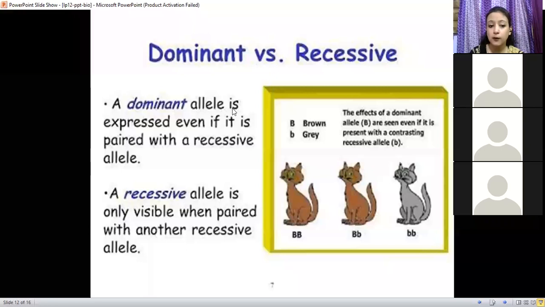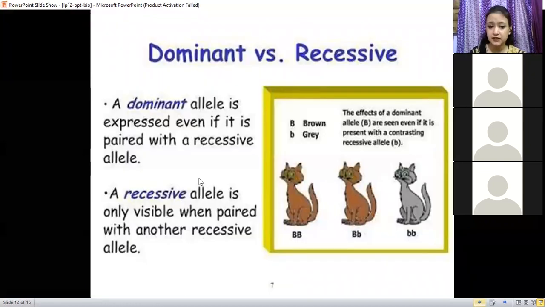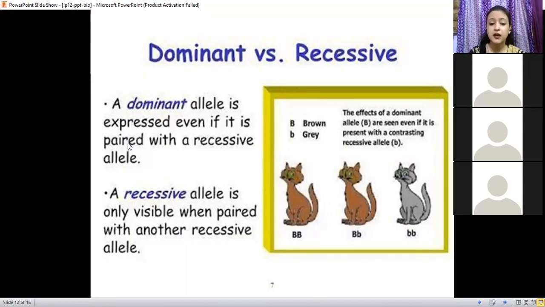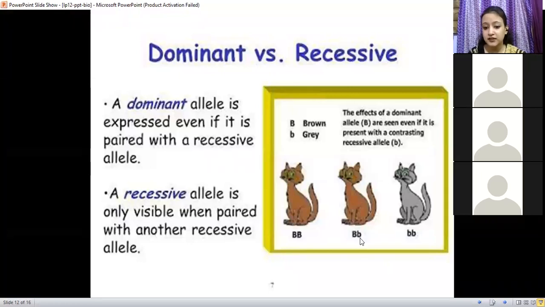A dominant allele will express itself even if it is paired with a recessive allele. Here you can see that two different versions are present, a capital and a small, but still only one is expressing itself.